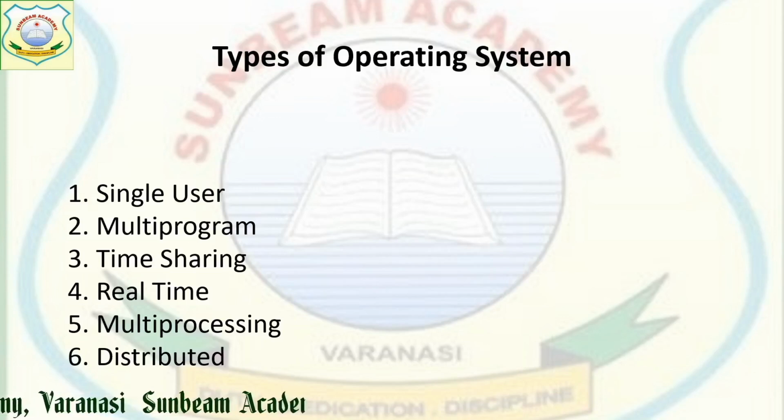Normally in Unix, Linux or Windows, if we are using its network version NT, it gives a platform through which more than one user can perform their activity at the same time. That is known as multiprocessing.